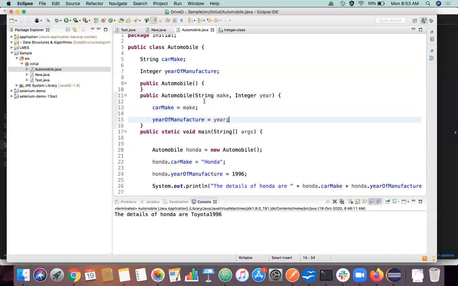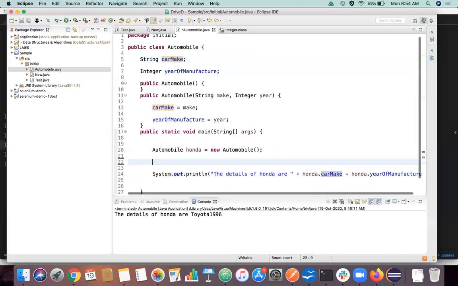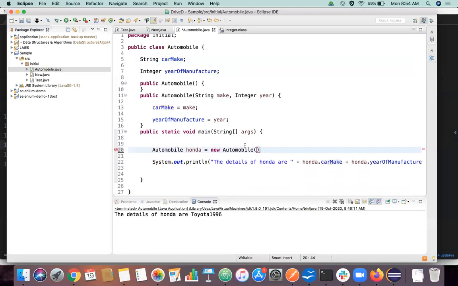So what is the one thing we have to do so that whatever value we get from this argument can be assigned to the variable we declared here? Simply assign the values, right? That's going to be more than enough. Car make is equal to make. So by this line of code, what will happen? The value that came in through the constructor argument will be assigned to this particular car make. I'll just show with an example. For example, let's remove this line and just try to create the object with the constructor itself, Honda and 1996 here.